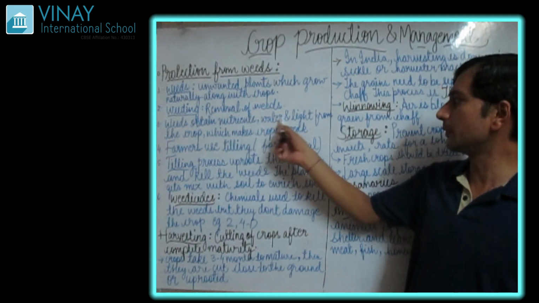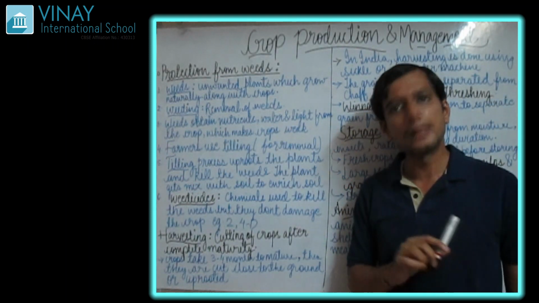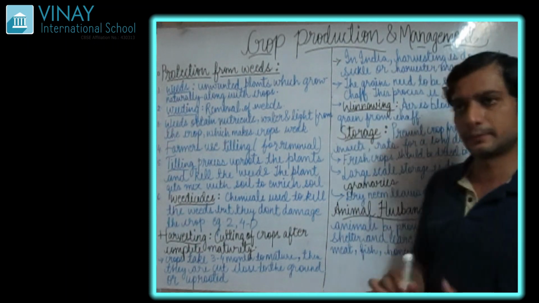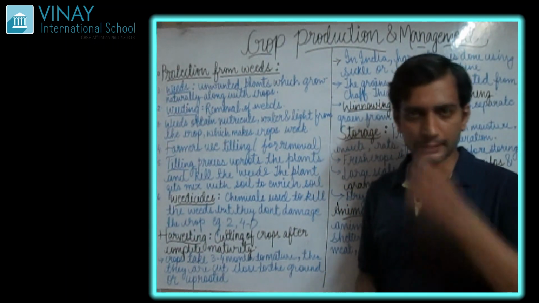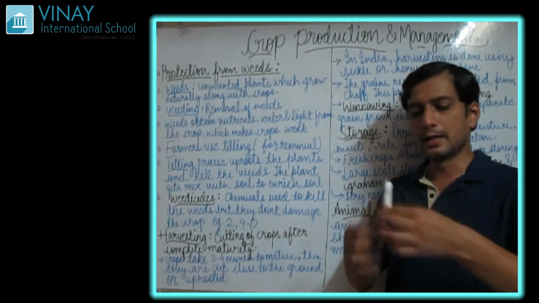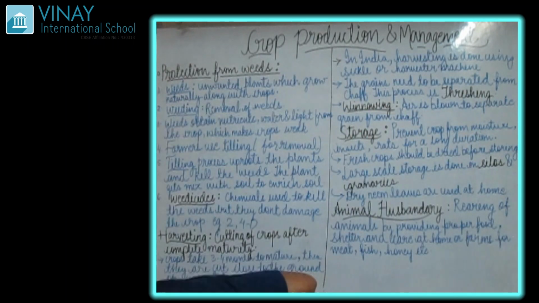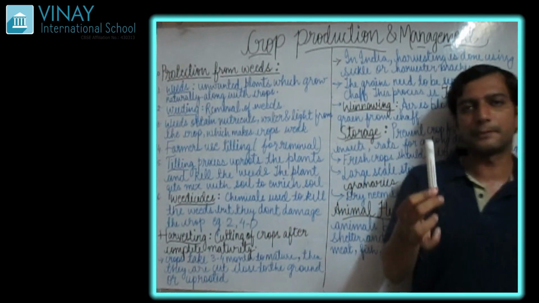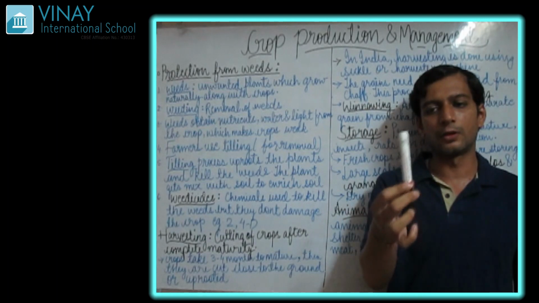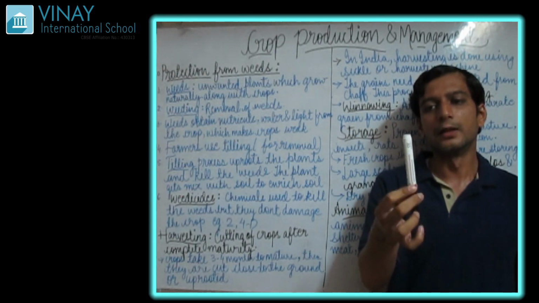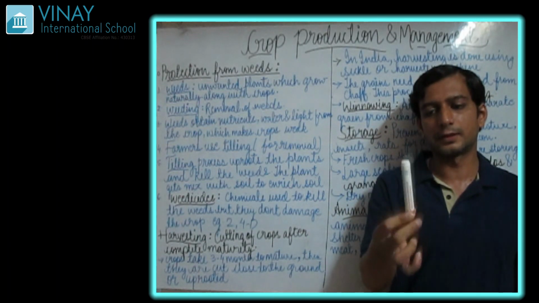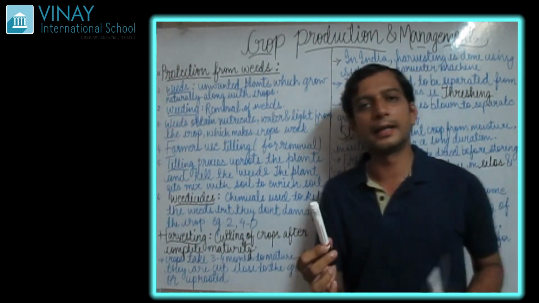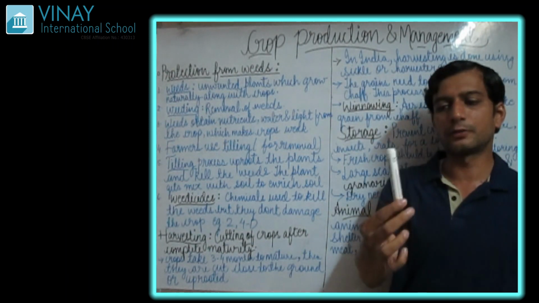Weeds are taking the nutrient, water and light. Let me give you one example. This is your crop, from which you want to get food or nutrient, whatever the crop is. Let's say it is paddy. We have grown the paddy crop.